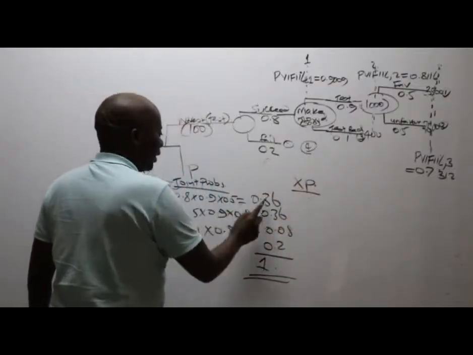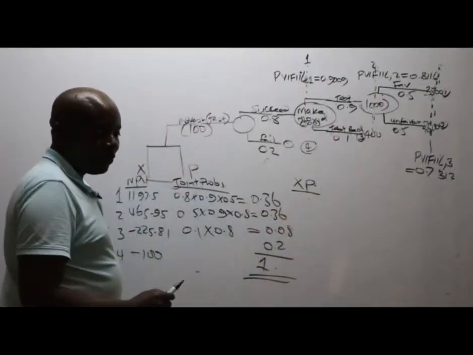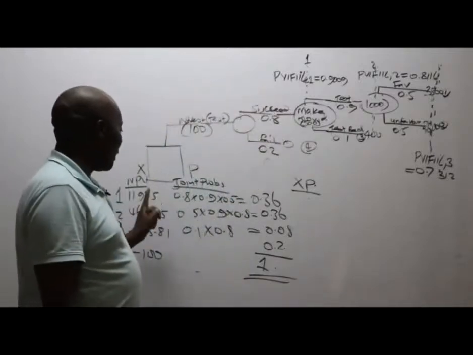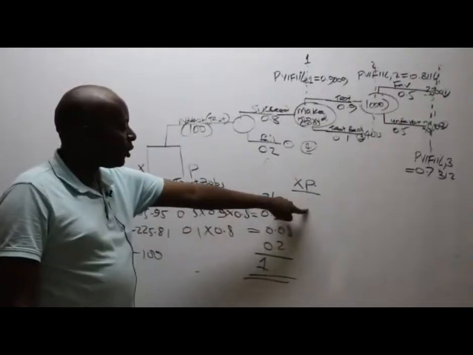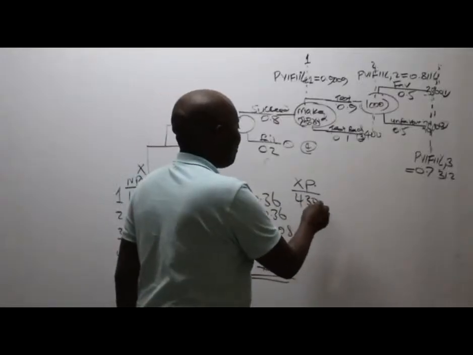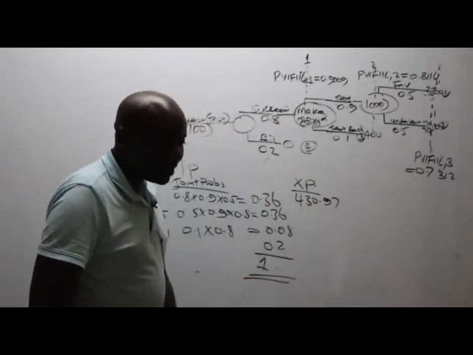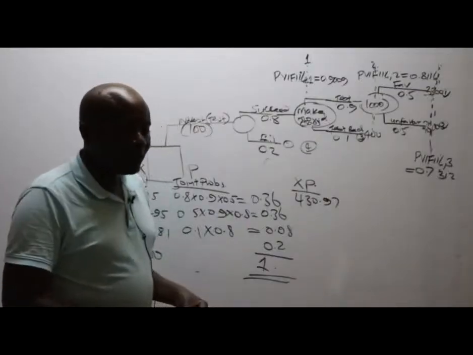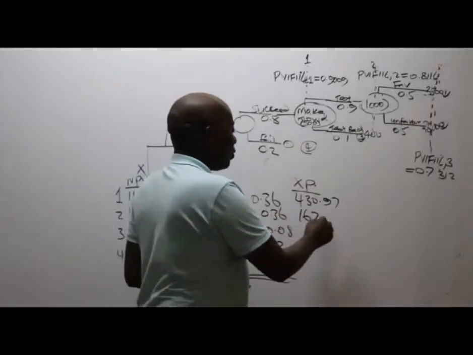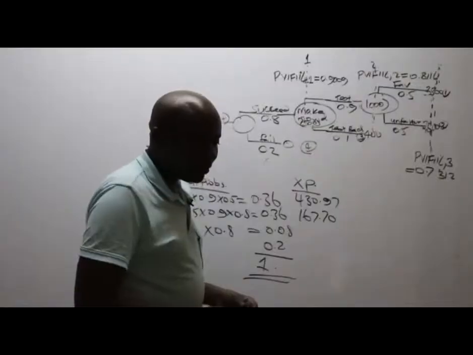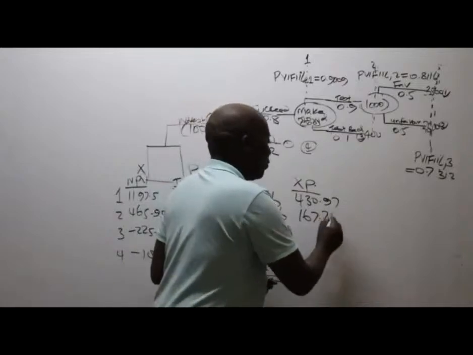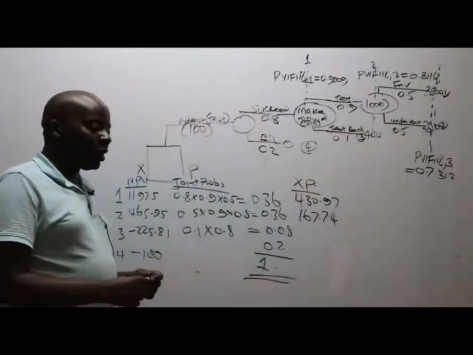So you take this figure times this figure, and give me a figure to write there very fast. We have here this times this, giving me what figure here? We have 430.97, 2 decimal places. Thank you very much. Then we have 167.70. Then 167.74. And then we go to branch 3.